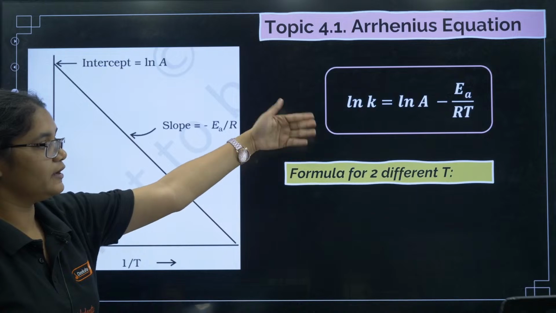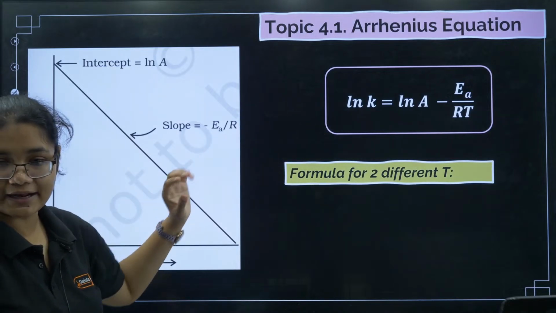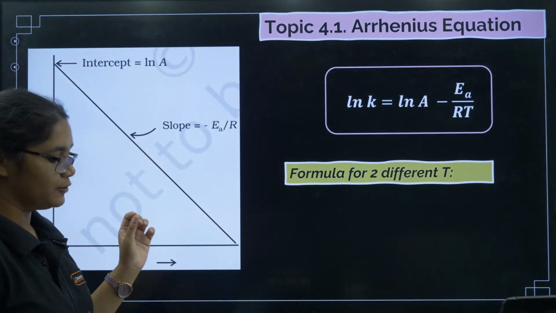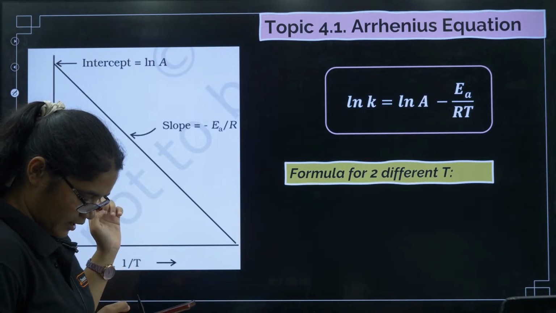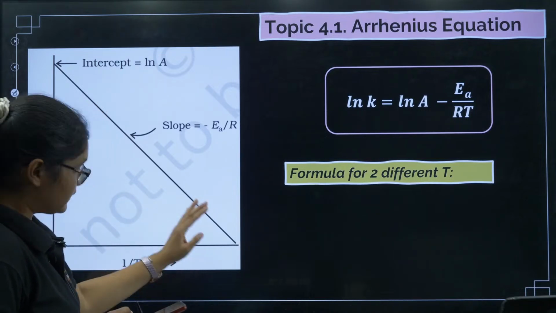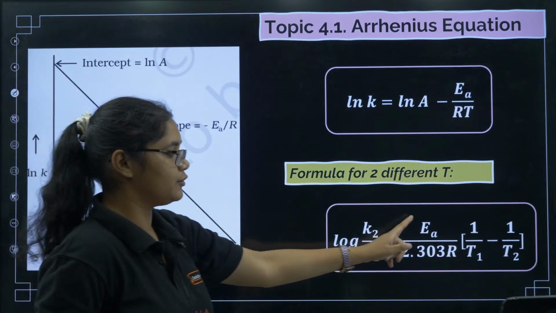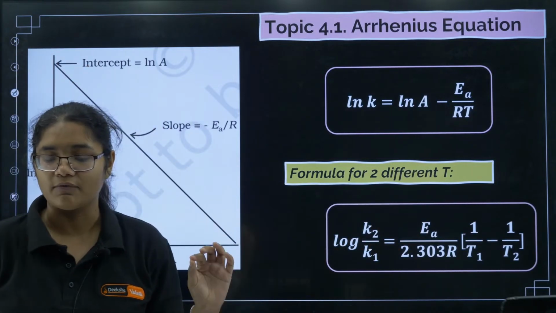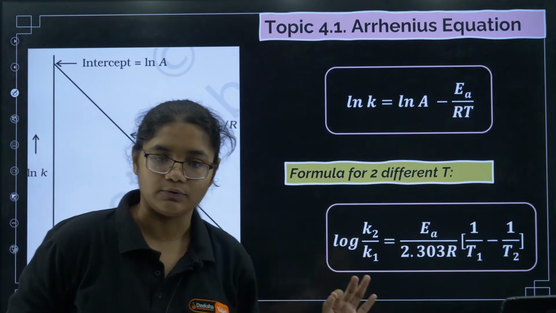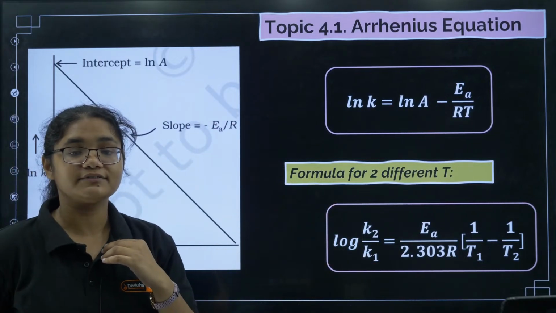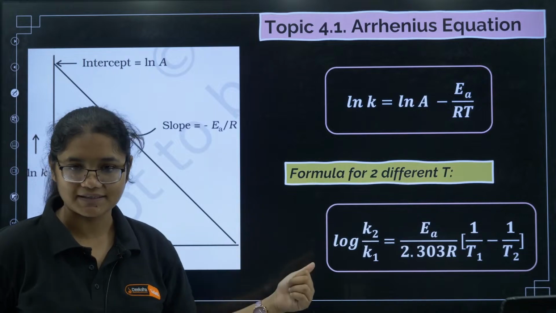Next we have this graph. If I take the logarithm, or ln, of the Arrhenius equation, I will get ln K is equal to ln A minus Ea by RT. That will give you this graph. And we have log K2 by K1 is equal to Ea by 2.303 R into (1 by T1 minus 1 by T2). So these are the important formulas of kinetics, and I hope this chapter is easy for you.